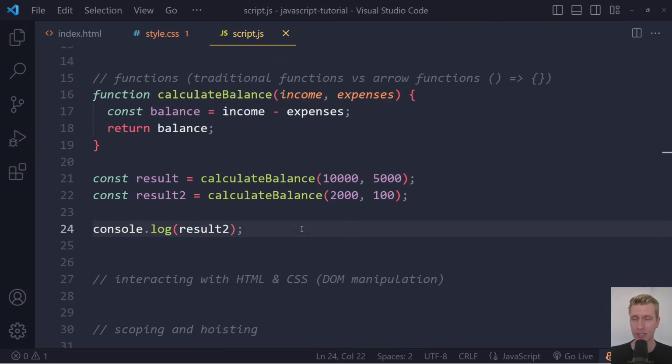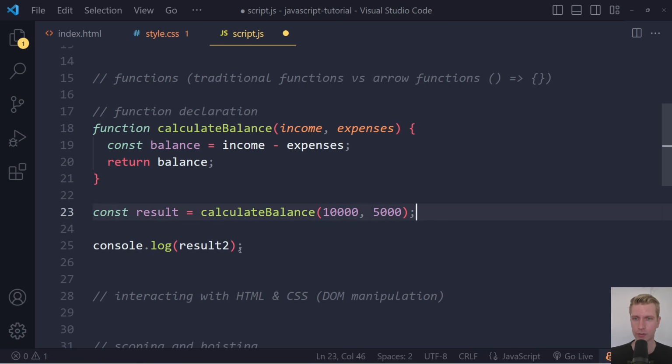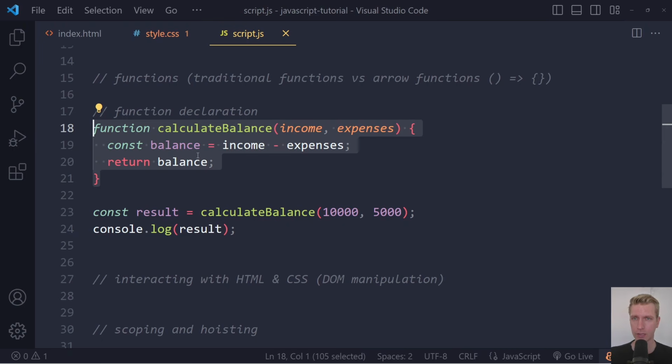All right, now there's also some variation for functions, and you have to know this. The syntax here is called a function declaration. And let me actually make this a little bit easier. So let's keep one result here. Here we're just calling the function, storing the result in a variable called result and logging that. But this function syntax is called a function declaration.